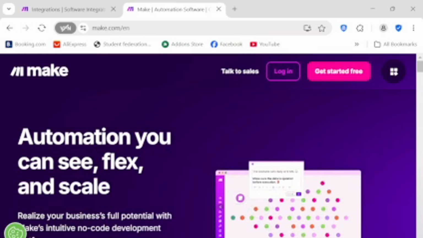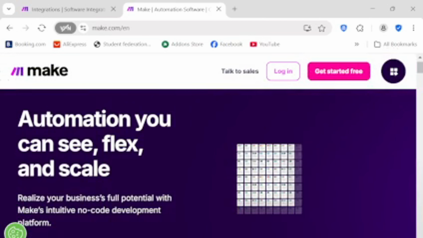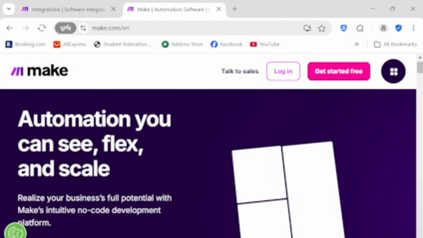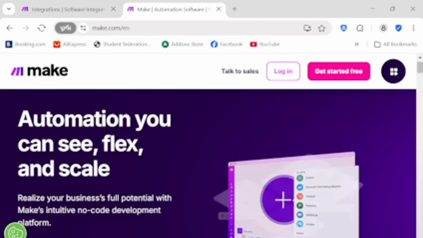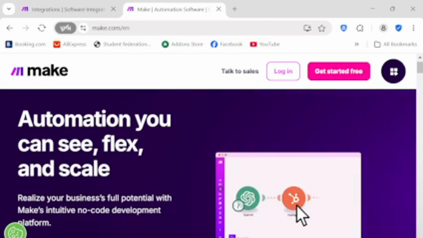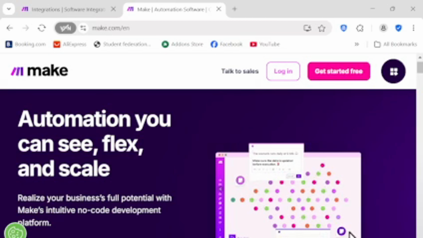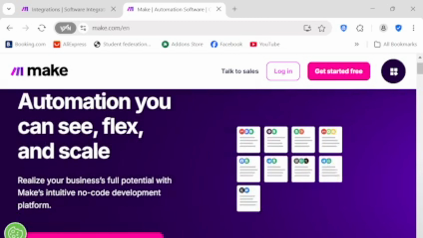How it works. So how does it work? It's typically a simple yet powerful process. First, choose the apps you want to connect. Second, define the trigger, the event that starts your automation. Third, add the actions your scenario will perform. And finally, run your scenario and watch Make handle the work for you.